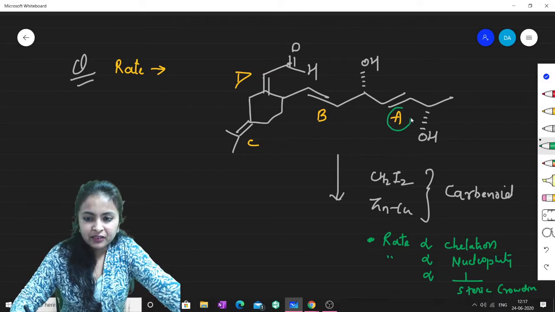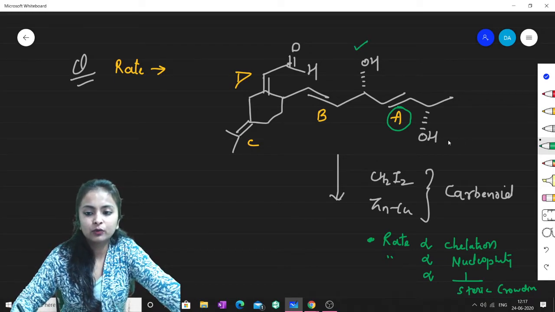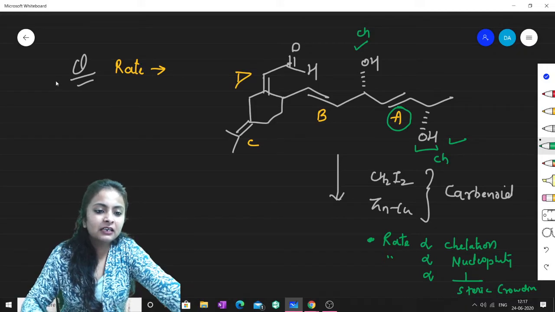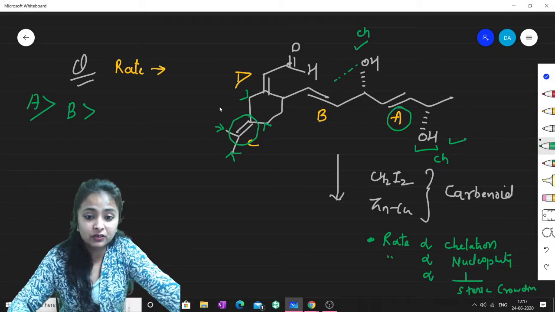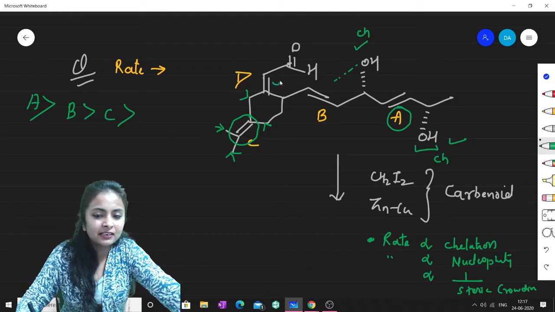Now see, this alkene has two OH groups. You can see this OH is attached, this OH is attached. This will help in chelation. This will also help in chelation. So there is no doubt, the rate will be highest for A. Then if we check B, this will help in chelation, so after that we will have B. And after this C. In this C, there is only hyperconjugation, right? 3 alpha, 3 alpha, 2 alpha, 2 alpha. So lots of alpha hydrogens are there, so hyperconjugation will take place. So C will be the third one. And then if we check this D, this will be last. Why? Because of the minus R effect. This CHO group has a minus R effect.